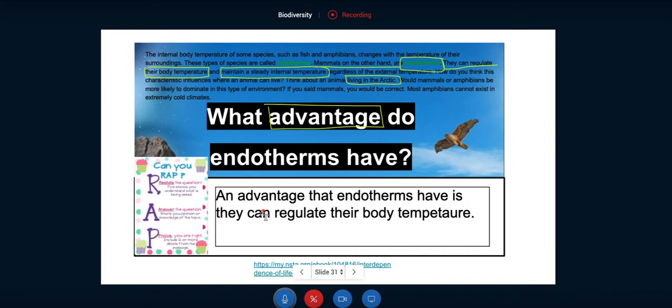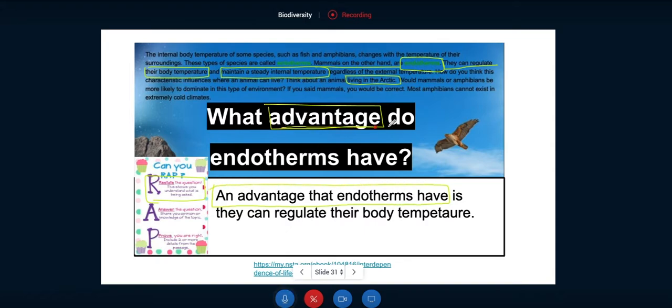I'm at the A part of WRAP. Oh, I'm going to change the font back to black again. Sorry about that. If I go to my annotate tool and change this to yellow, it says right here, the W in WRAP is restating the question. Did I restate the question? Yeah, I did. Right here at the beginning, I said an advantage that endotherms have. That is the restating the question part. It's exactly the same words that are in the question.